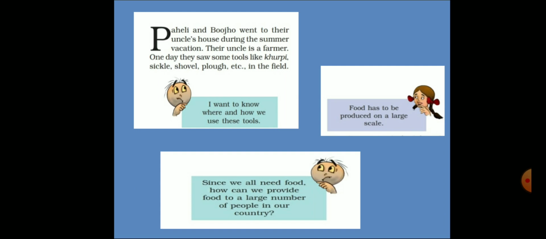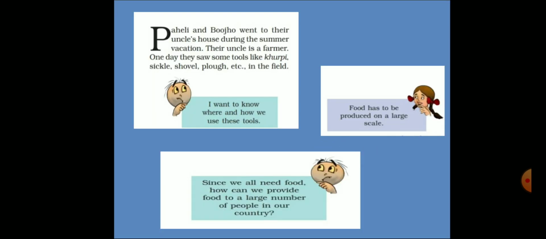So here again Bhujo is thinking, since we all need food, how can we provide food to a large number of people in our country?